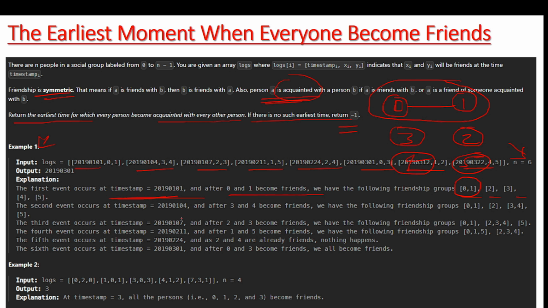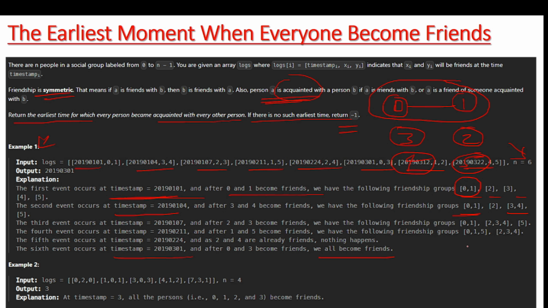Like that, when we connect at different timestamps, what will happen? It will merge the groups. So at every timestamp, one group vanishes because two groups are merging. And when we come to the last one, the sixth event, what happened? All became friends, meaning all are merged into one, because they are becoming one by one.